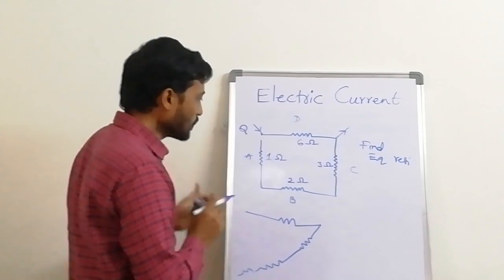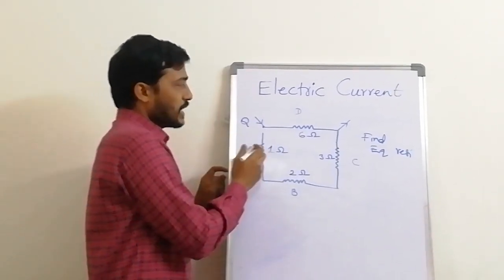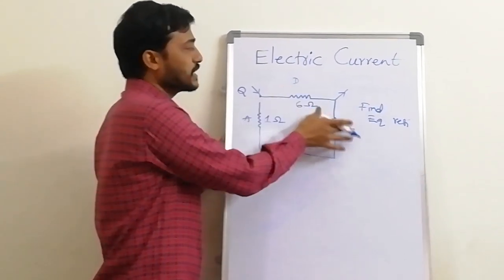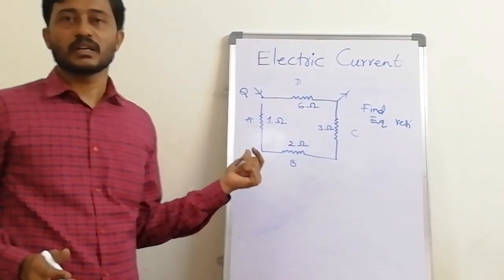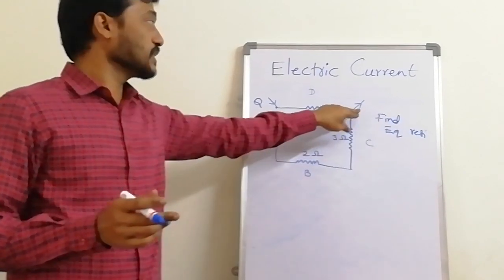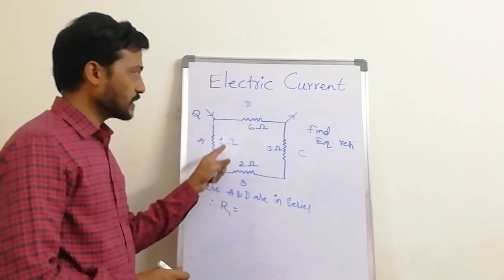Otherwise, here I can say both A and B are together and D and C are together. So two are in series and the remaining two are in series, and these two are again in parallel. A and D are in series.